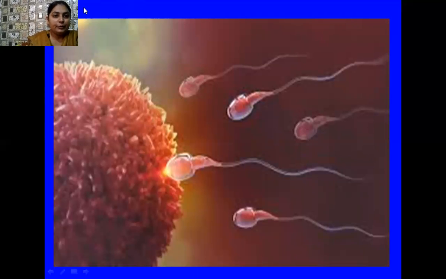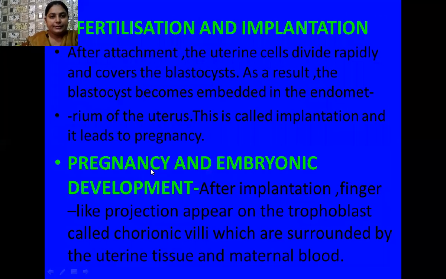Okay, students, here you can see the picture of the ovum, and so many sperms are reaching towards it. So this ovum is surrounded by so many sperms, but the sperm that comes first penetrates the zona pellucida layer and fuses with the nucleus of the ovum, and later they form the zygote.